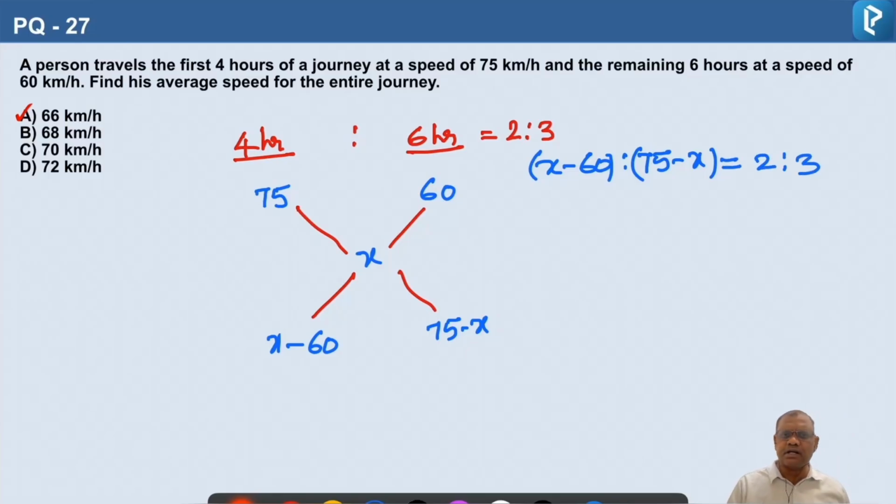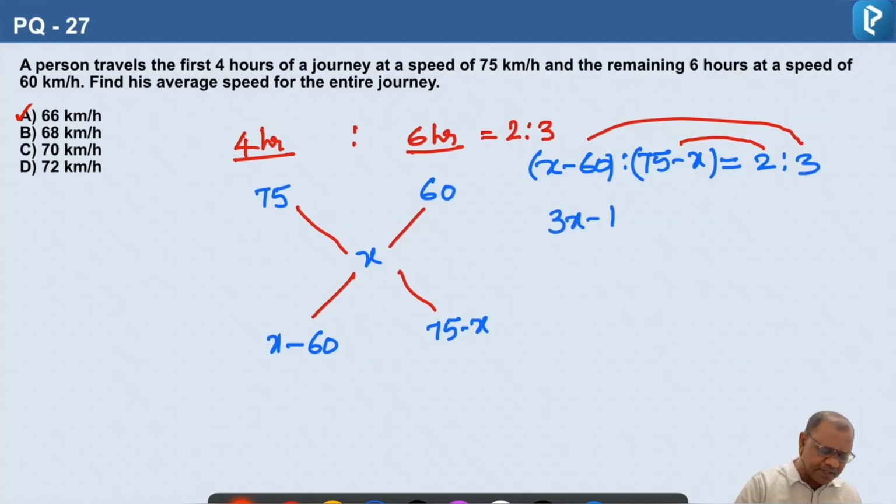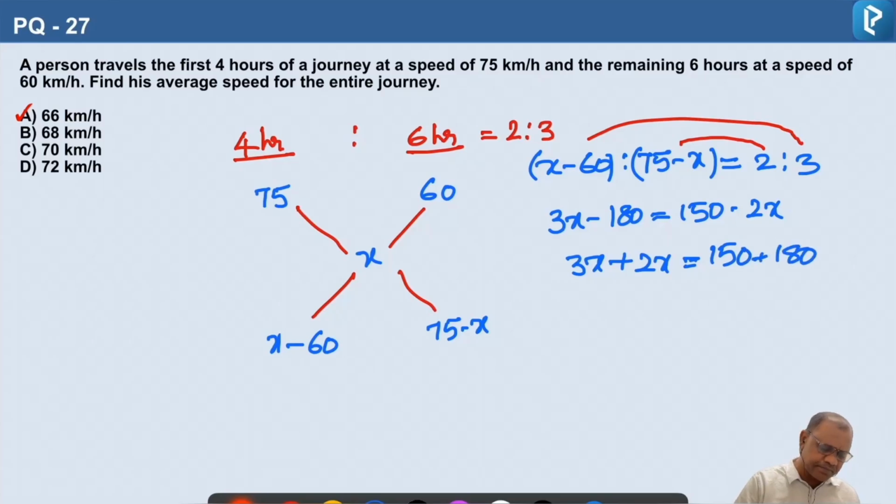Now, according to the rule of proportion, product of means and product of extremes are equal. So multiply extremes and means. So the products are equal. So this is 3x minus 180 equals 150 minus 2x. So 3x plus 2x equals 150 plus 180. 5x equals 330. x equals 66.